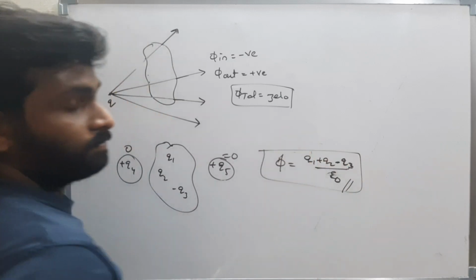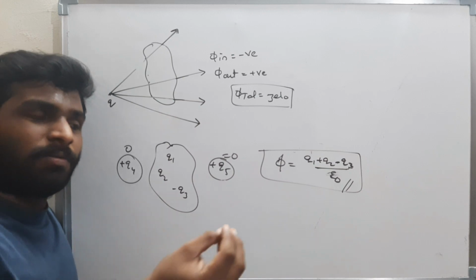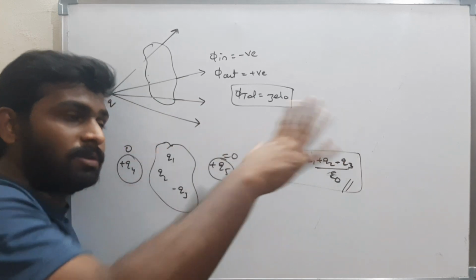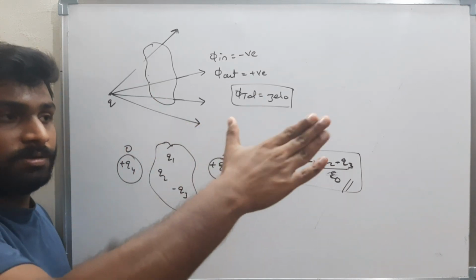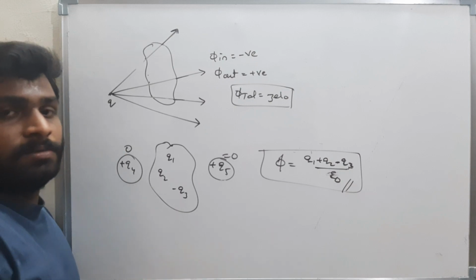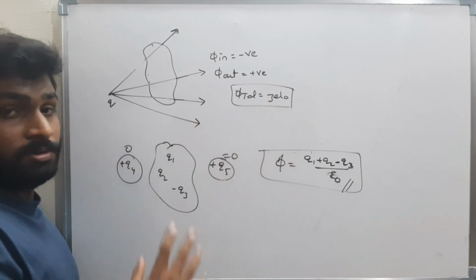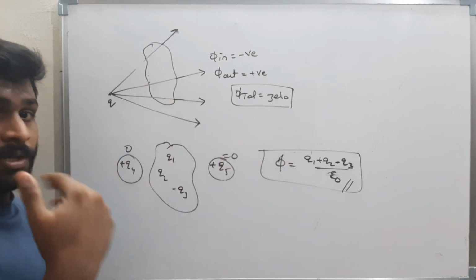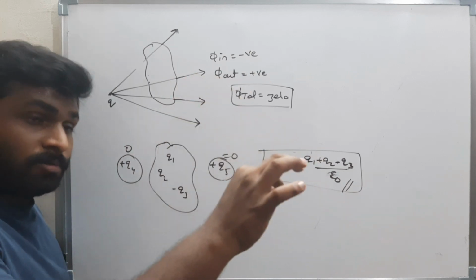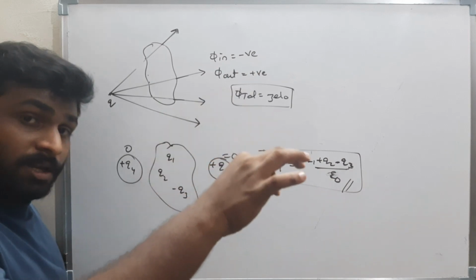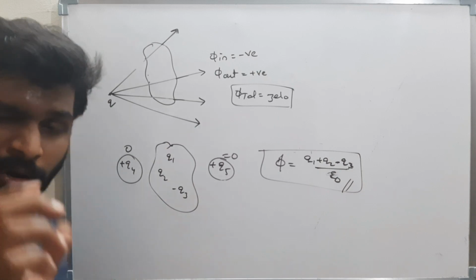That is the flux. It is clear. What is the meaning of electric flux? Simply, electric flux is nothing but the count of the number of field lines perpendicular to the surface. If it is not perpendicular, then take the component along the perpendicular. That's all. E cos theta. Now find it. That is the flux. The flux can be positive or negative. Inward flux negative, outward flux positive. If it is a closed surface and the charge is outside, then the total flux is 0. The charge has to be inside. If the charge is positive, then the flux is positive. If the charge inside is negative, then the flux is negative. I think it's clear. Okay, now we'll see one small problem.